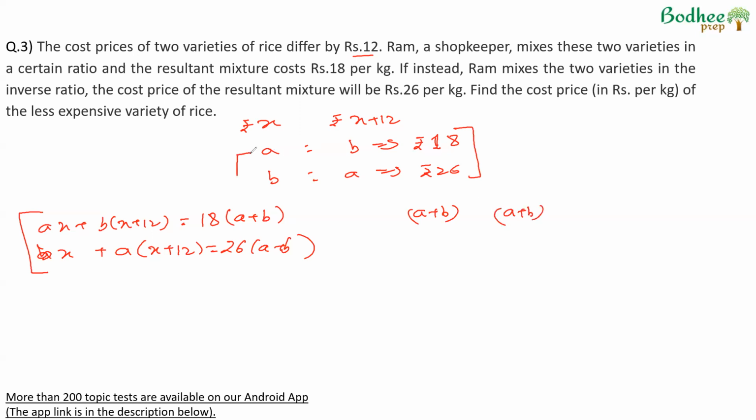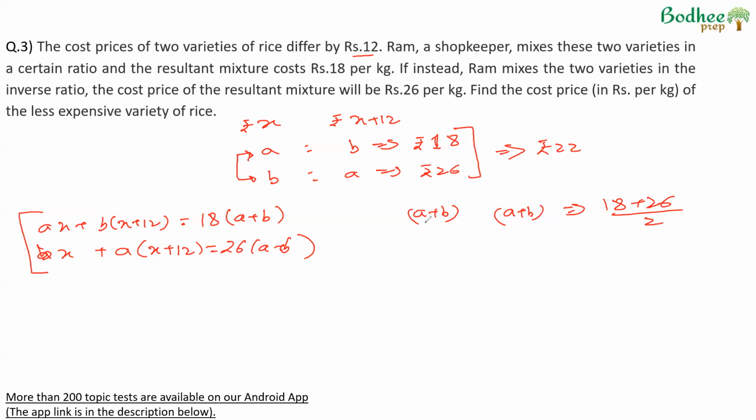Also, since equal weight of both is being mixed, here also the total weight is A plus B, here also the total weight is A plus B. The average price of this will simply be 18 plus 26 by 2. So when we mix the two new mixtures, the average price, because the weight of both of them will be the same, A kgs of the first kind and B of the second, B of the first kind and A of the second, total weight is A plus B. The average price that we'll get is 18 plus 26 by 2, which will become rupees 22 per kg.